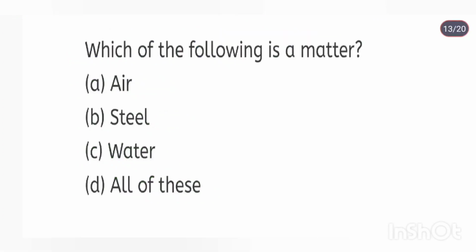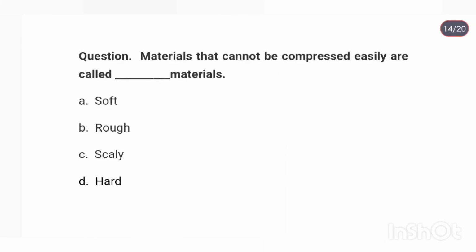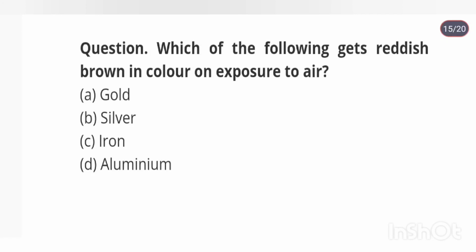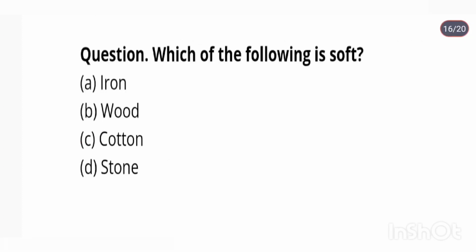Which of the following is a matter? All of these. Materials that cannot be compressed easily are called dash materials. Hard. Which of the following gets reddish brown in color on exposure to air? Iron. Which of the following is soft? Cotton.